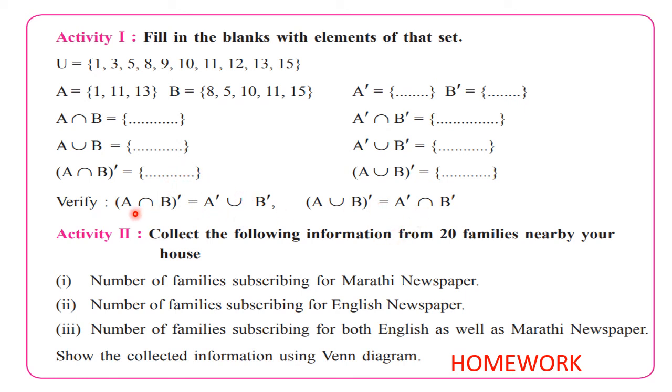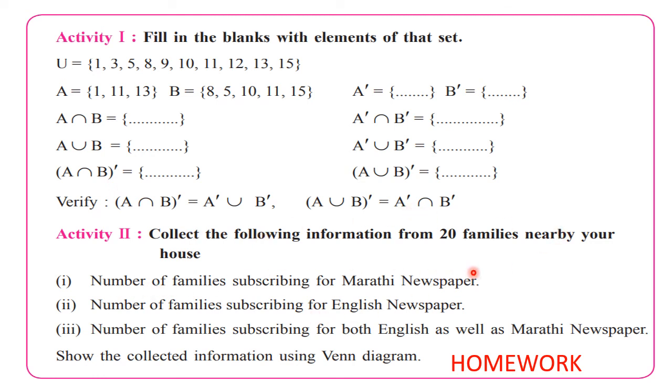See what you will find is this set, n of A intersection B complement, is the same as this one. See this and this, these two will be the same. And for this you will observe this and this. So you will find that these two sets are the same and these two sets are the same. And from that you can verify these laws.